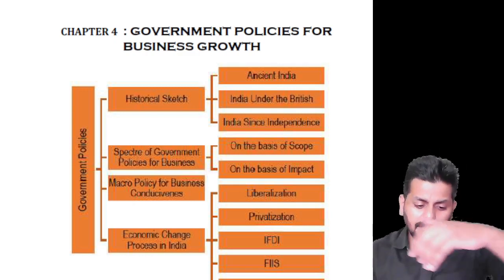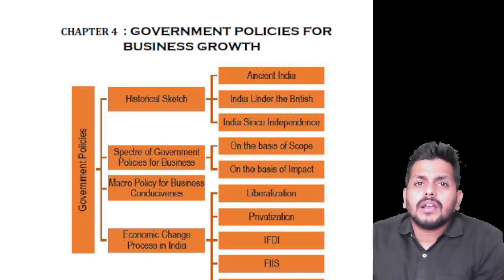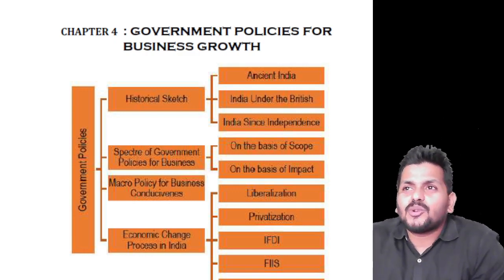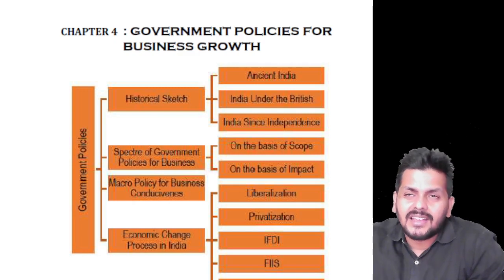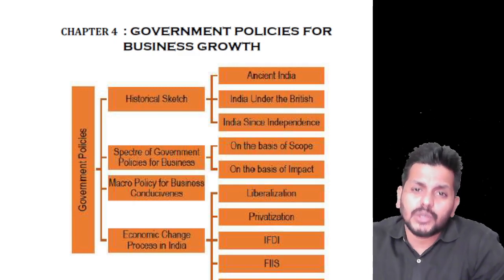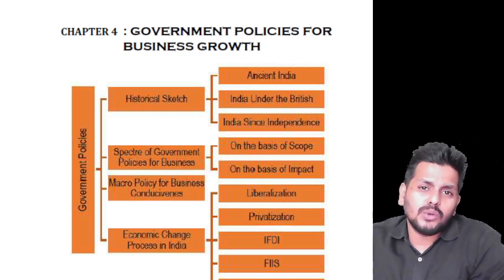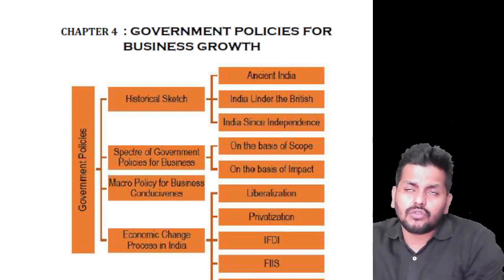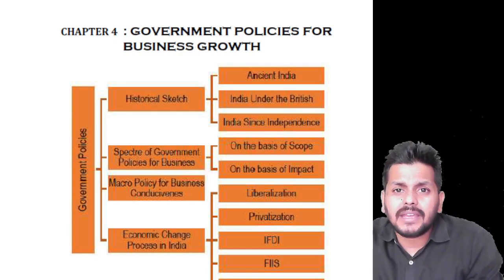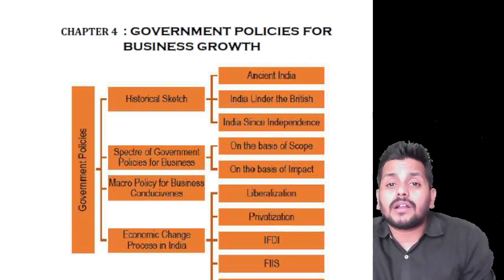But over a period of time, we did realize, it took us almost around 44 years to realize that if we continue to do things on our own and if we limit ourselves here, we will do deep damage to the country again. So what we did was to open up the gates once again, but this time in a controlled manner.